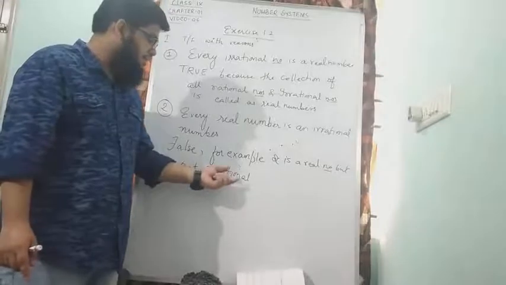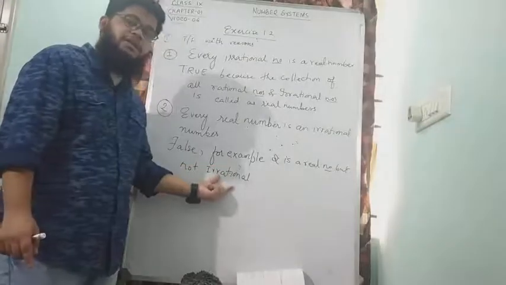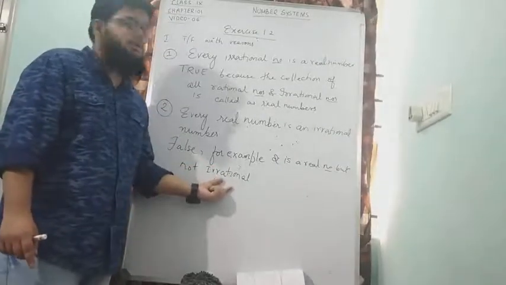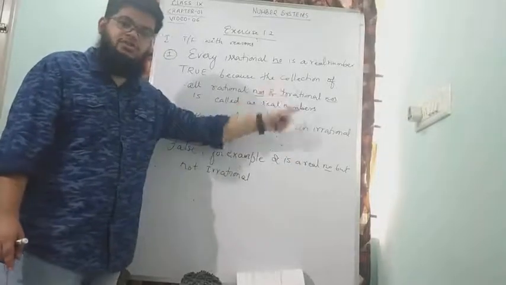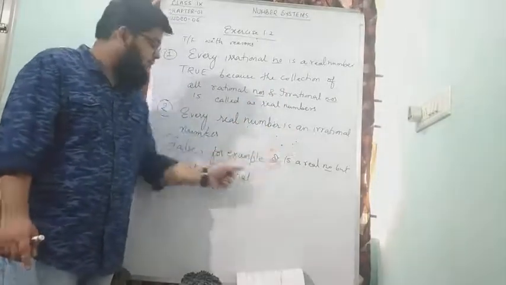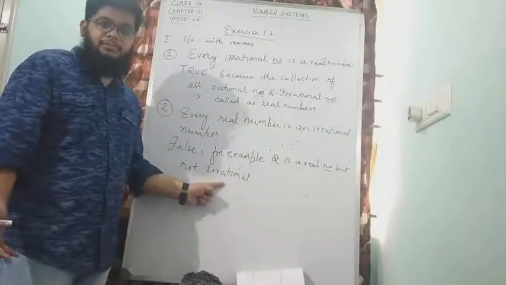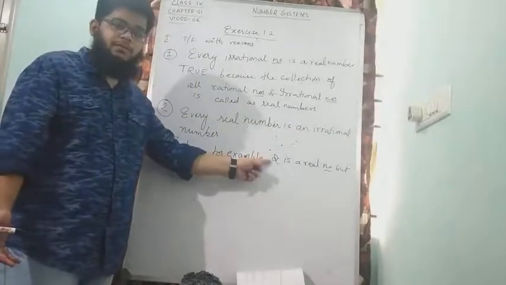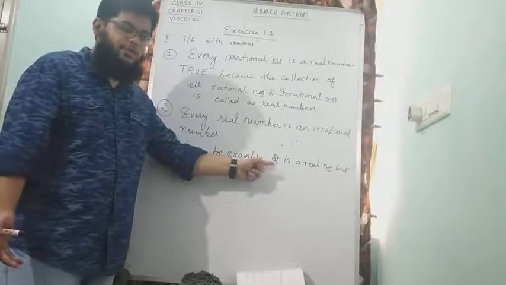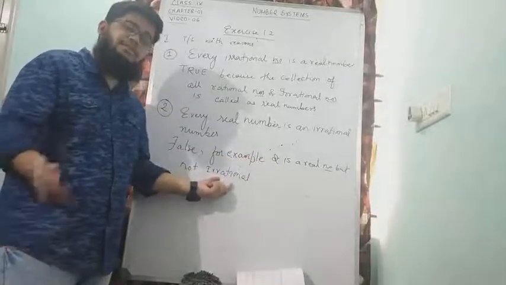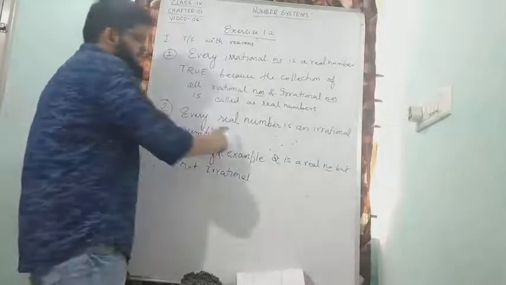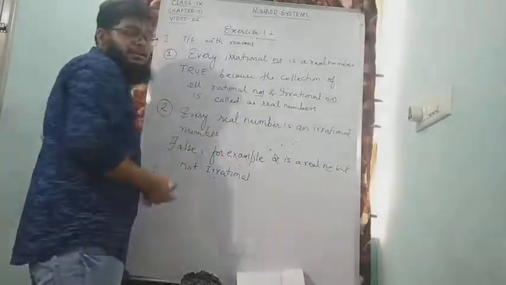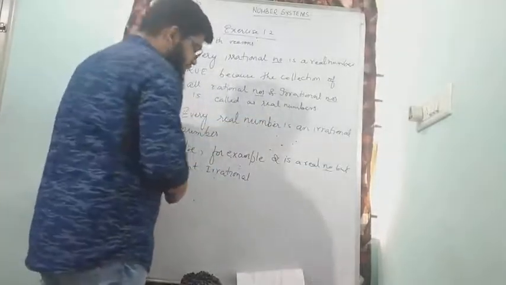Because irrational numbers are the numbers that cannot be written in the form of p by q. So therefore 2 will act as a real number, because all natural numbers are also real numbers. But 2 will not be an example of an irrational number, because we can write 2 in the form of p by q. But when it comes to irrational numbers, these are the numbers that cannot be written in the form of p by q. That's why we can't say that every real number is an irrational number. Let us go with one more question.